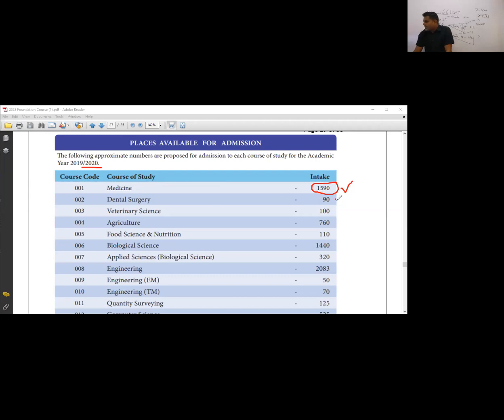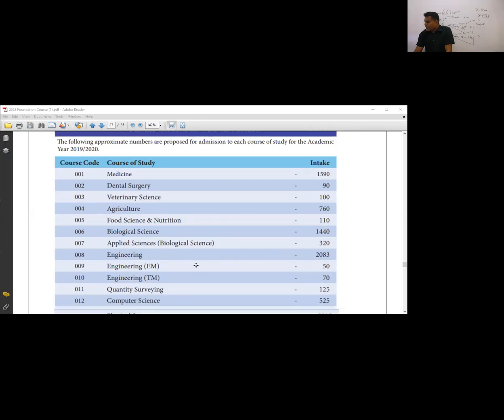Then dental, it's 90. Veterinary, it's 100. So you can see the competition, and that's why you have to work really hard. Biology, 1,400. Engineering, you can see it is 2,083. So the number of engineering students is higher than the medical students.